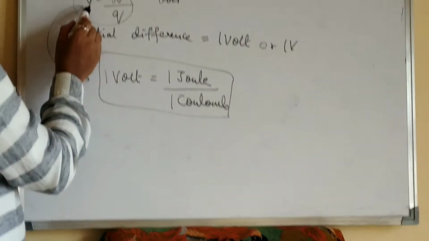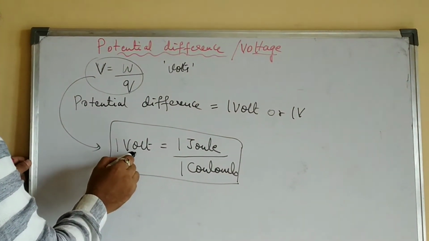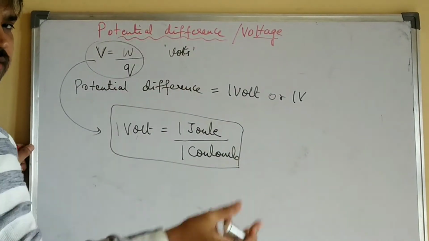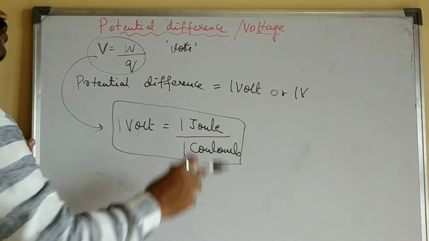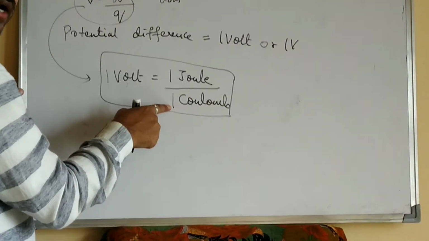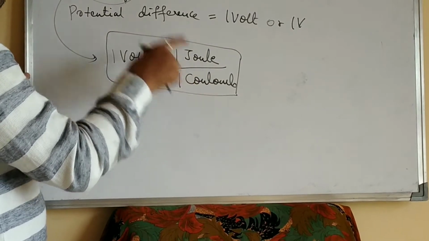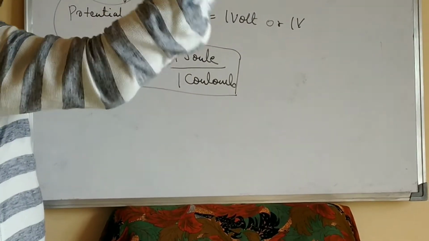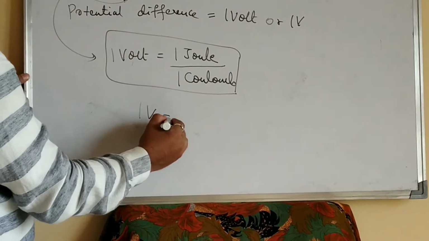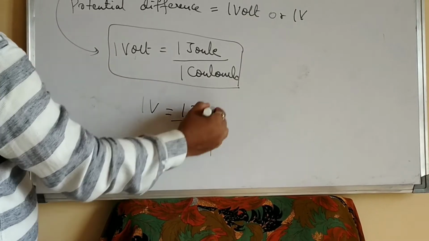I repeat, potential difference or voltage is said to be 1 volt when 1 joule of work is done in order to move a unit charge of 1 coulomb from one point to another point of a conductor. I can even write like this: 1 volt is equal to 1 joule per 1 coulomb.